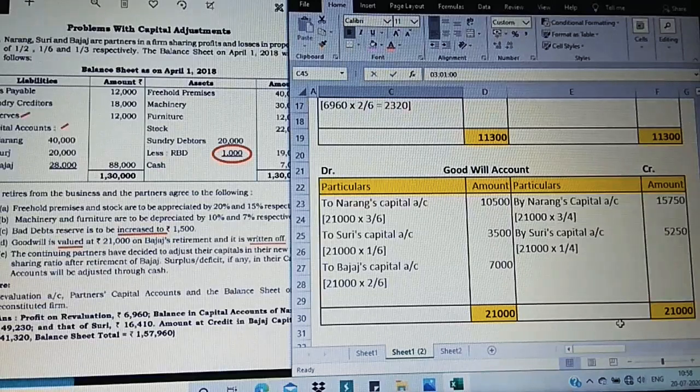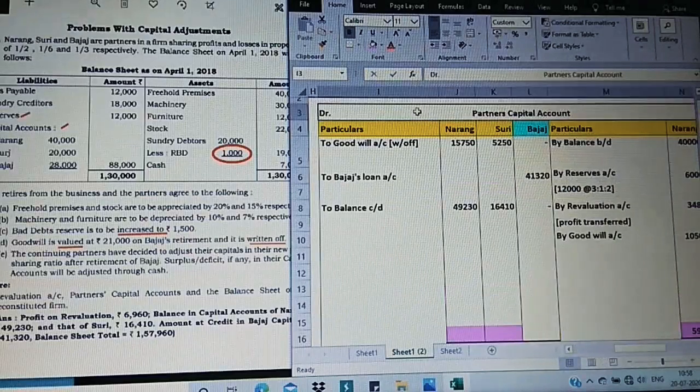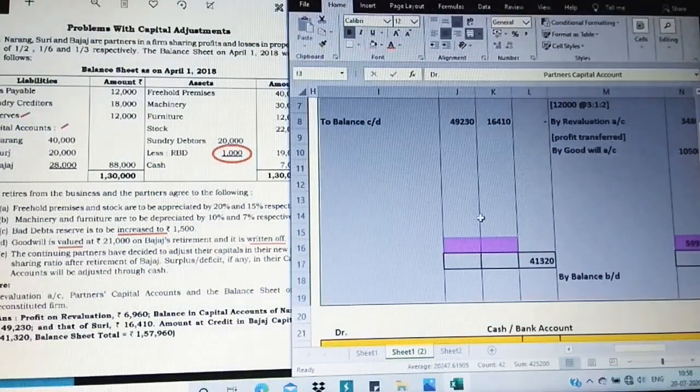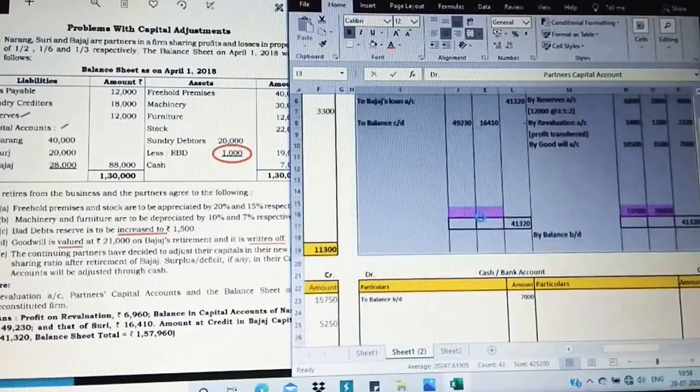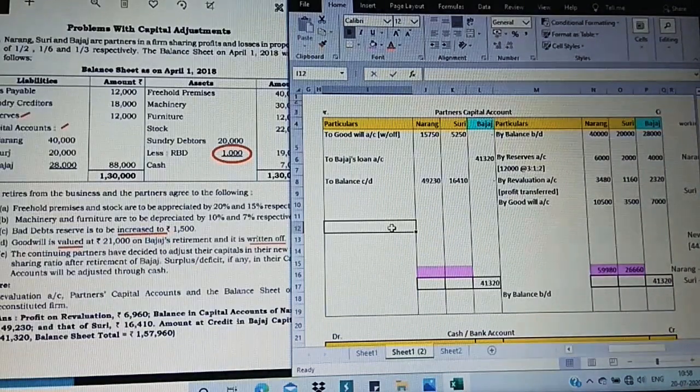So now let us move on to the partners' capital account. Here we have calculations with different adjustments completely. So let us observe how we are going to do it. Coming to the partners' capital account, whatever is simple I have taken, and what is to be adjusted I have to do simultaneously. Now just observe.